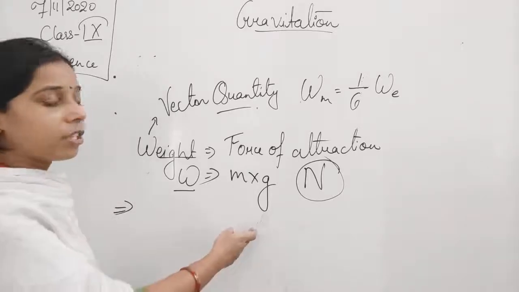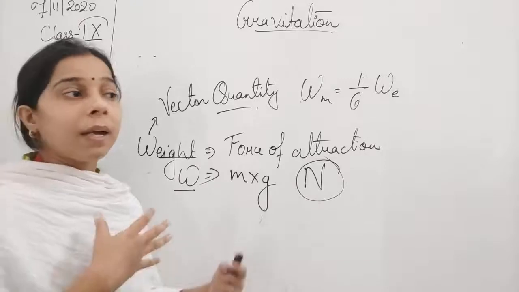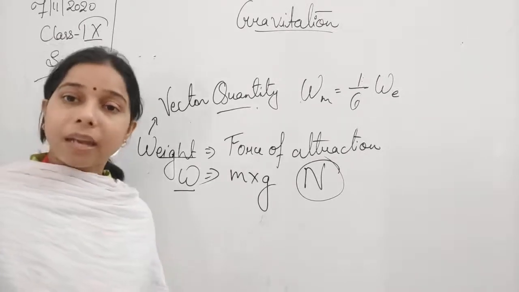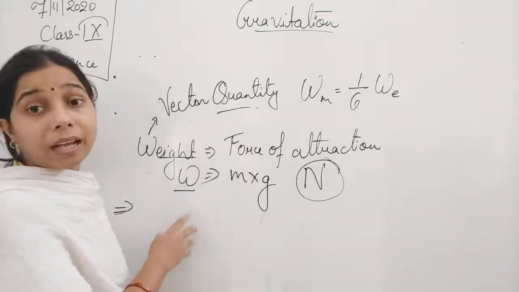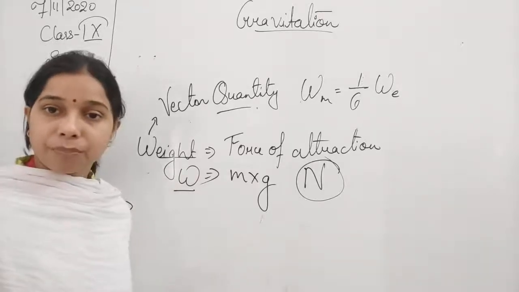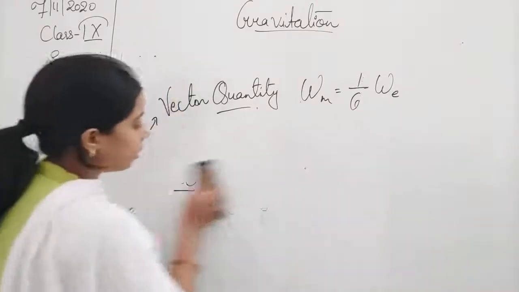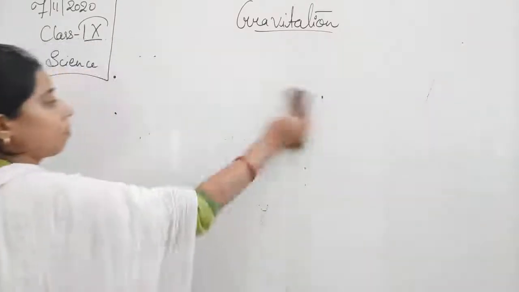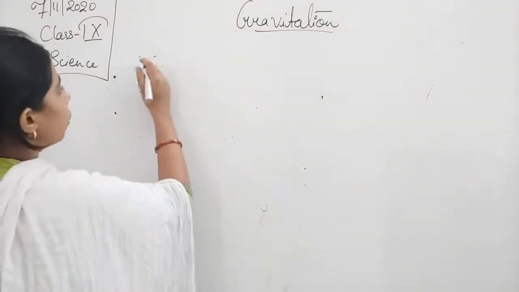Because acceleration due to gravity can be zero, especially in interplanetary space, there the acceleration due to gravity is zero. So there we will say that the weight of the body will be zero. So this is the mass and that of the weight. Now we will talk about the next topic, and that is the weight of an object on the moon.